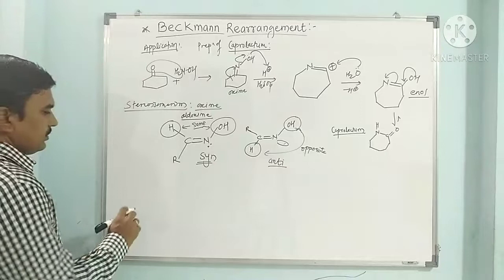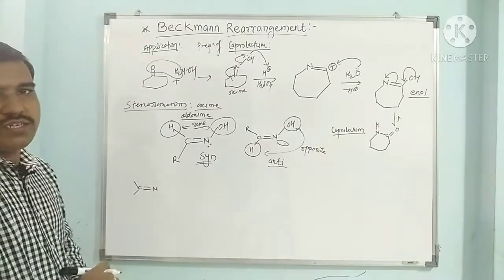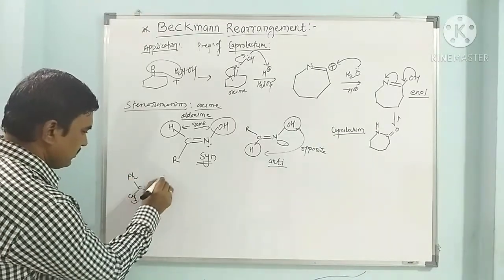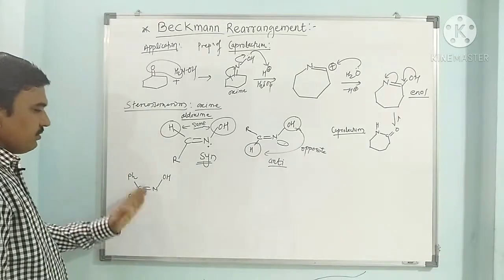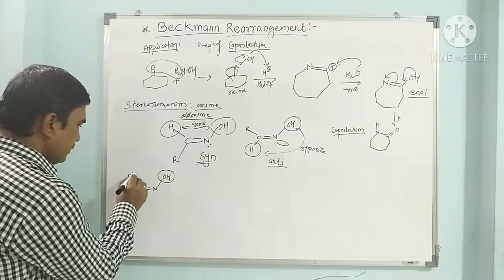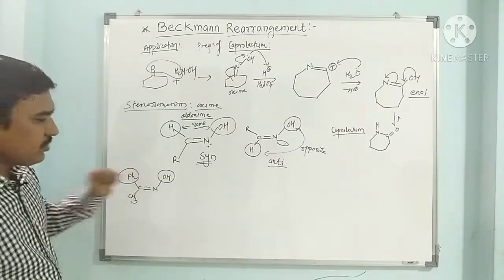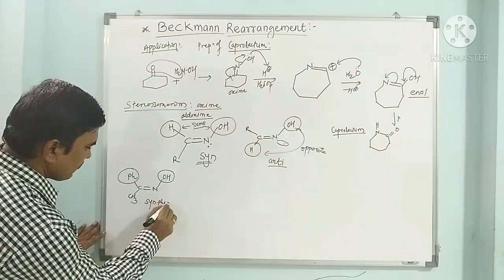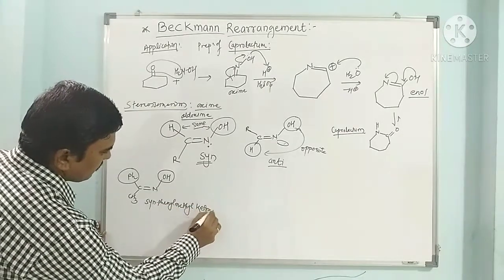Now if you see the oxime from acetophenone, PhCOCH3 is acetophenone, and we prepare its oxime. With respect to this OH, the bulkier phenyl group, the aryl group, is syn, meaning on the same side as the OH, so it is named syn phenyl methyl ketoxime.